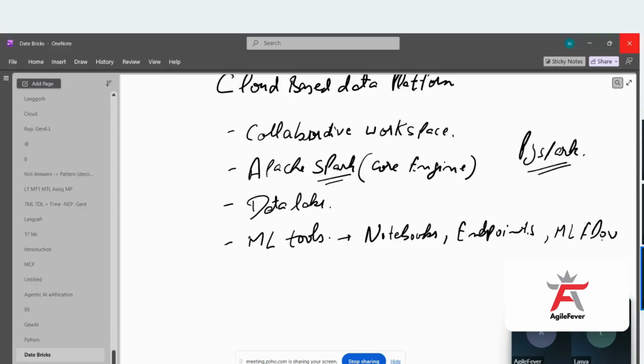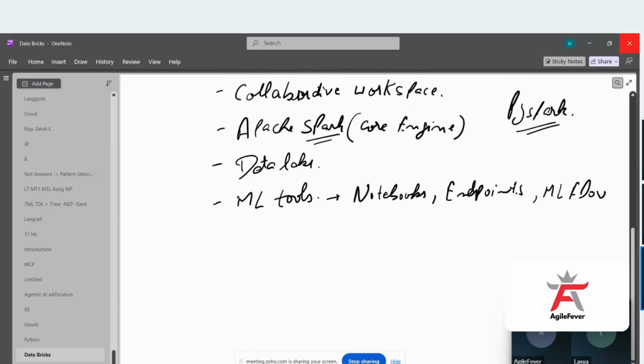So MLflow is used for experiment tracking. If you are doing so many experiments, obviously you cannot track them in Excel, right? So you have some automated systems. For that, MLflow tracking will be there, using which you can do it. Okay, so in short, right?